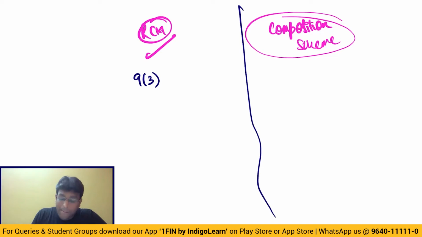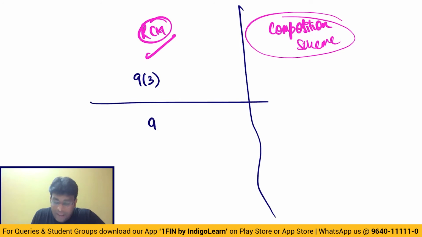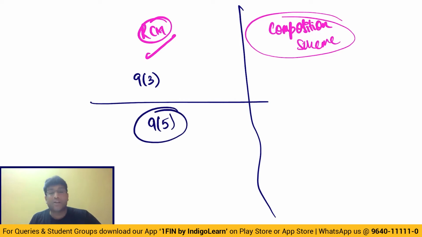Next, my dear friends, before we get into the composition scheme, let me revise one interesting point, section 9(5), which talks about the case where certain notified services are supplied through an e-commerce operator, who is liable to pay GST. And if the e-commerce operator does not have a physical presence in India, their representative in India is liable to pay GST.